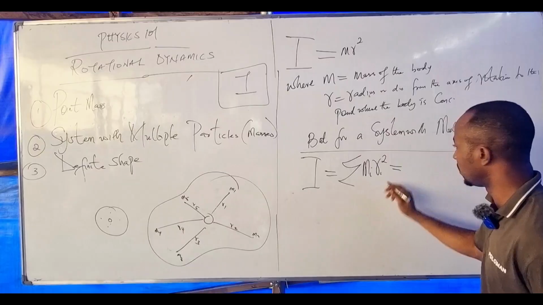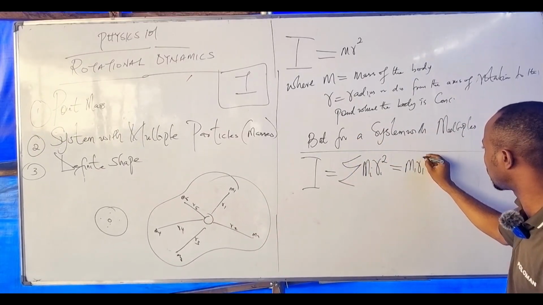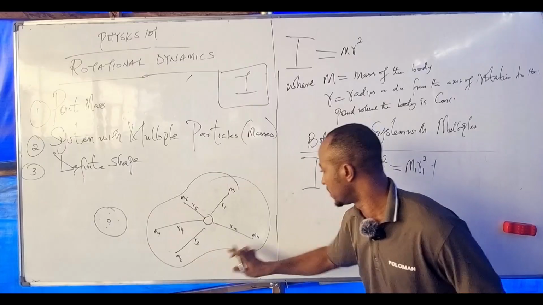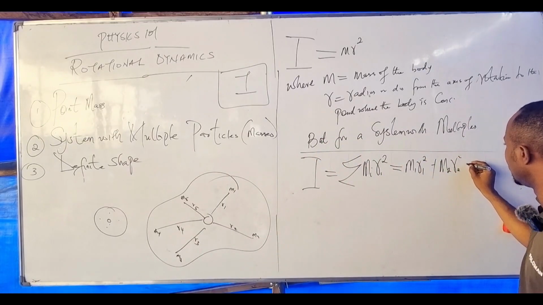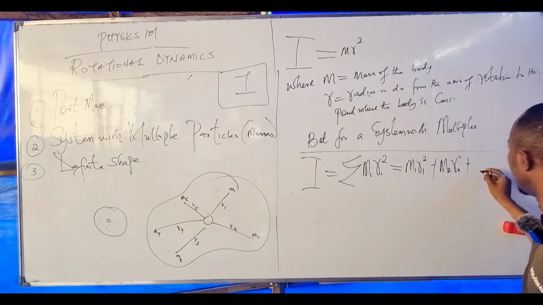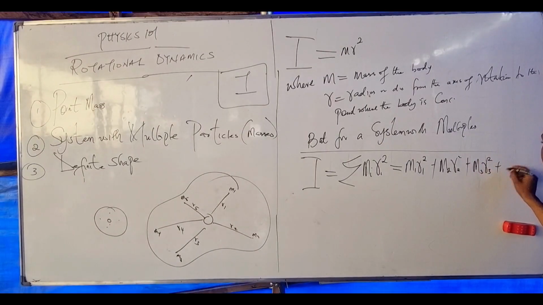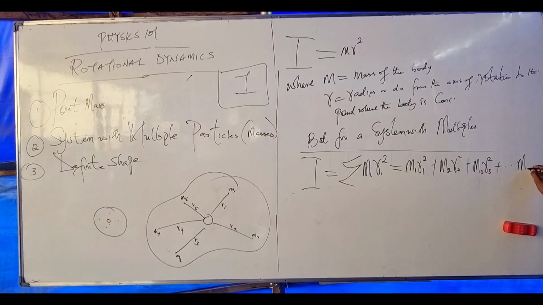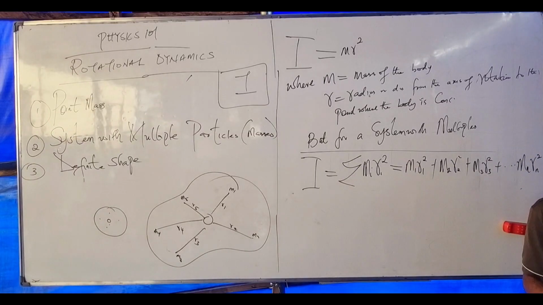Which is equal to, the first inertia we have is m1 r1 squared, plus for the second, m2 r2 squared, plus m3 r3 squared, plus dot dot dot, mn rn squared. Are you getting the concept now?